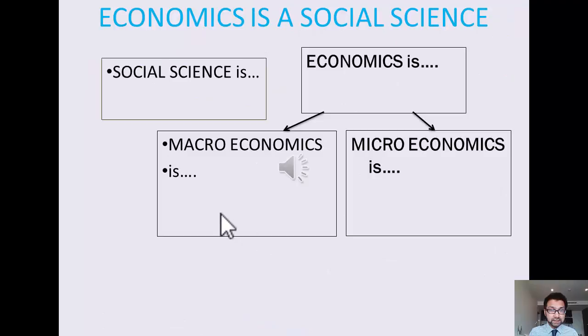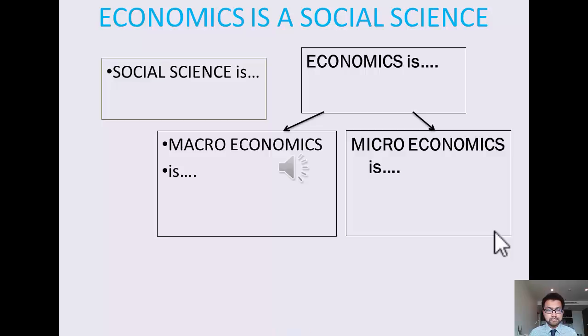Okay, so what is economics? It's a social science subject. Now, economics is considered a social science. What that means is that it deals with human society and the relationships between people in our society. So we often look at human behavior and why we do what we do. Now, within economics, we split into microeconomics and macroeconomics.